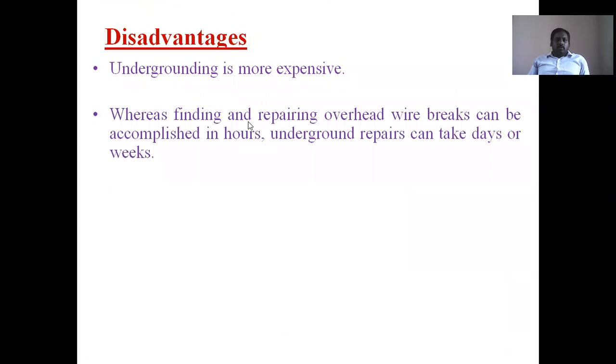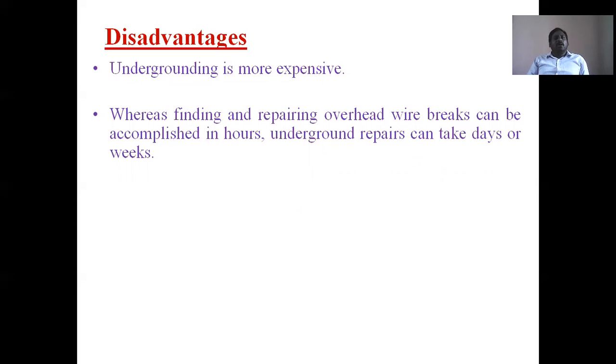And there are some disadvantages in the underground distribution system. They are more expensive, and maintenance is also more expensive. Whereas finding and repairing overhead wire breaks can be accomplished in hours, underground repairs can take days or weeks. You can easily find a problem in an overhead line because it is visible, but an underground cable is not visible. That's why finding a problem is a very crucial thing.